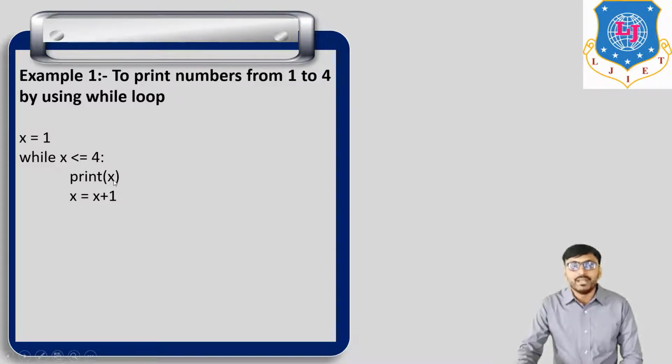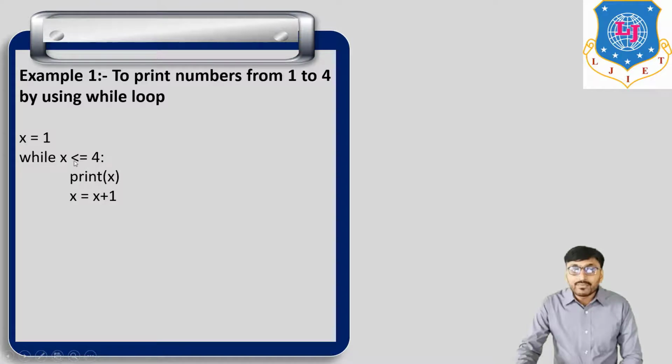Yes. So print 2. Then 2 plus 1, x equal to 3. Again put here, 3 less than or equal to 4? Yes. Print 3. Then plus 1, so x equal to 4. Again, 4 less than or equal to 4? Yes. So print 4.